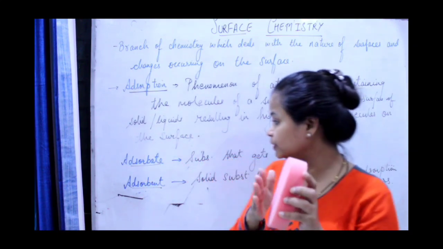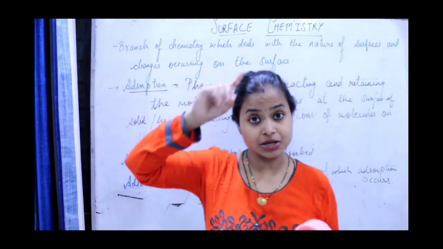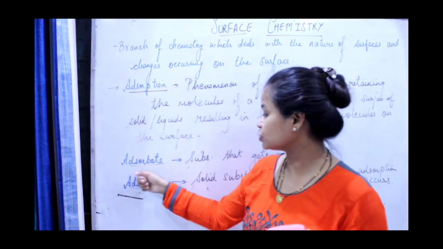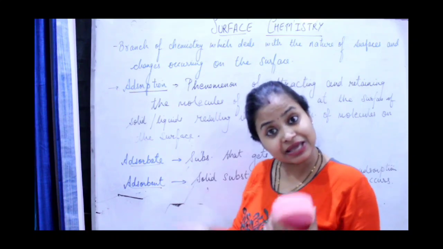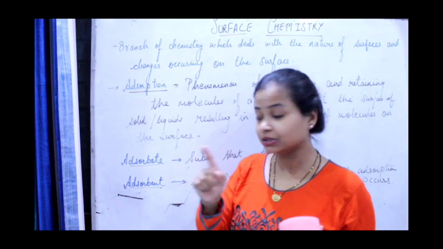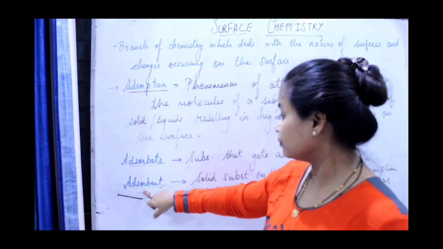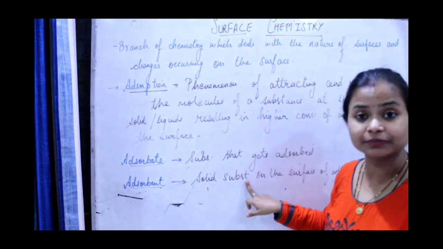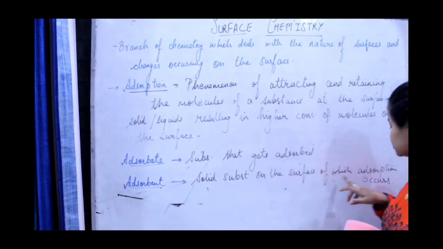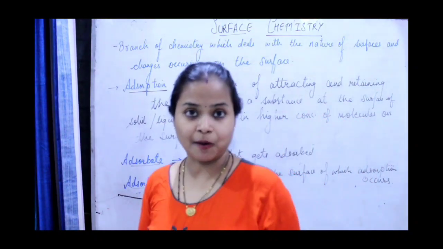So the gas will be called adsorbate. Understand this point: gas can act like an adsorbate, it can get adsorbed, but it cannot act like an adsorbent. Why? Because the adsorbent is the solid substance on the surface of which adsorption occurs. Make it very clear.